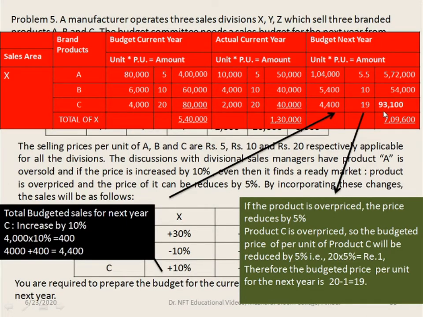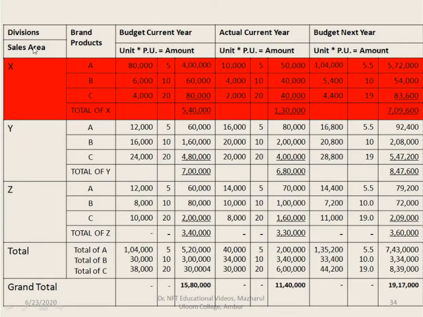4,400 into 19 is 93,100. If you add all these together, you get 7,09,600. This is the amount. So now we have computed for the sales area X for product A, B and C. Similarly, we'll compute it for Y.